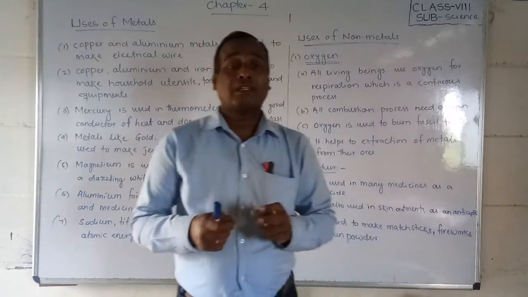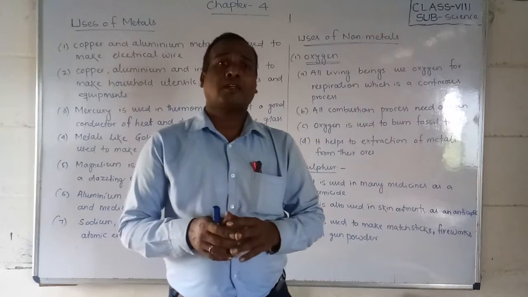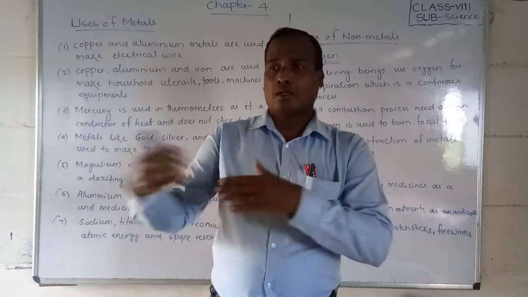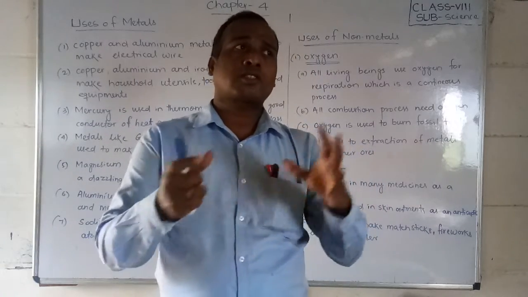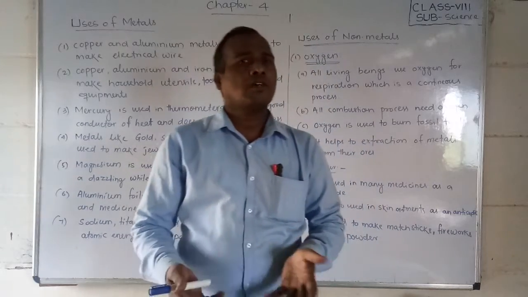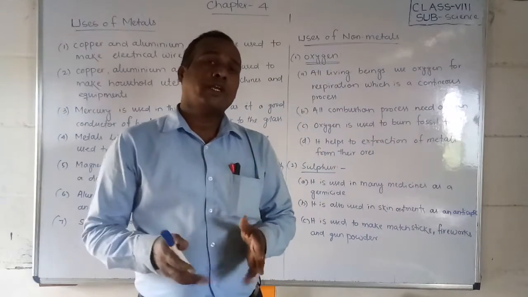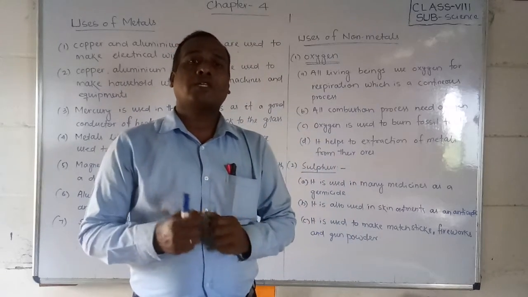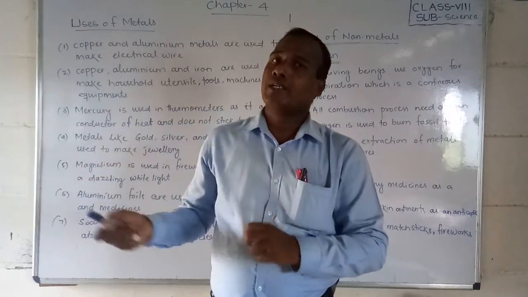Because these metals are noble metals, which means they do not react with oxygen or water. That is why we use these very costly metals as ornaments and jewelry.